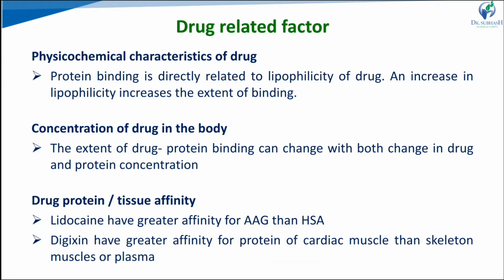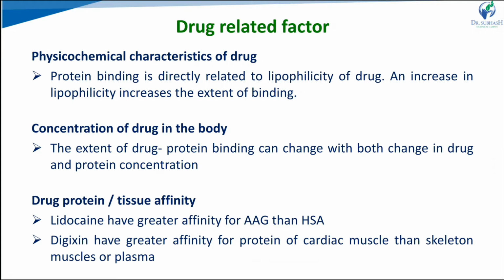Second, that is the concentration of drug in the body. So the amount of drug also alters the binding capacity or the extent of binding. So alteration in the concentration of drug as well as the protein concentration brings alteration in the protein binding process. Third one, that is drug protein or tissue affinity, or drug affinity towards the protein. So specific drugs have a specific affinity towards specific proteins. Some drugs have affinity with albumin, globulin, lipoprotein, glycoprotein, like that. So that also alters the extent of protein binding.